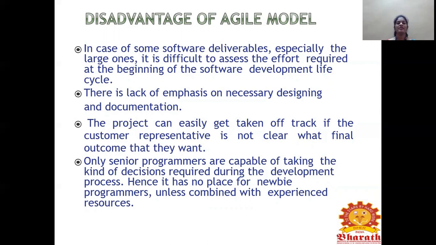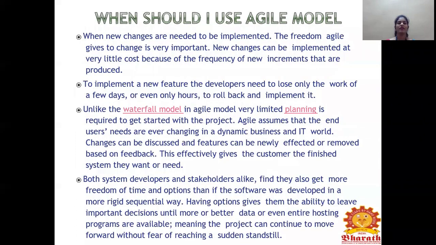Only senior programmers are capable of taking the decisions required for developing the process. There is no place for the newbie programmer. Only a technically senior programmer can handle this agile model.